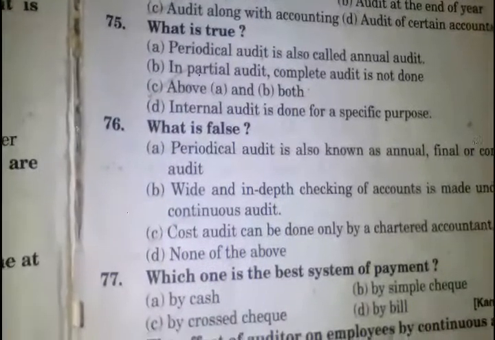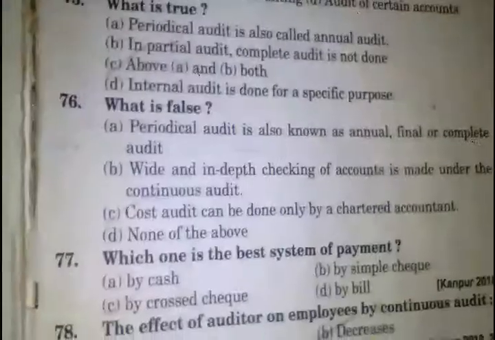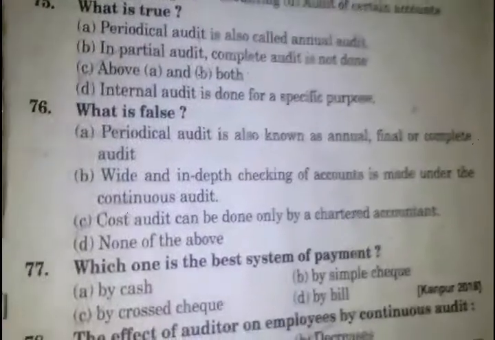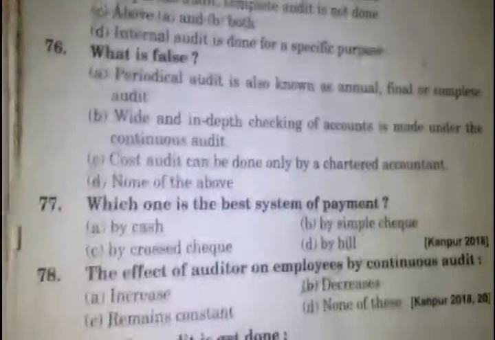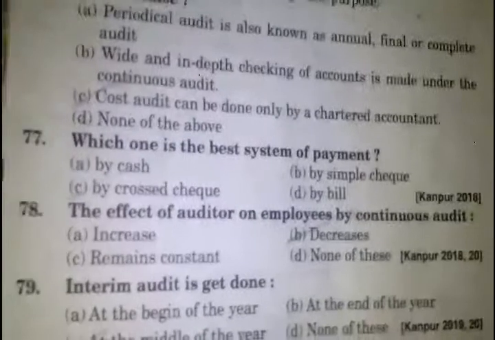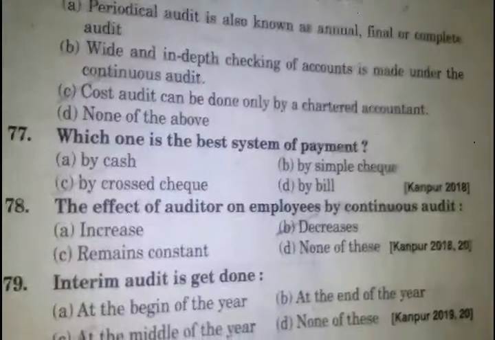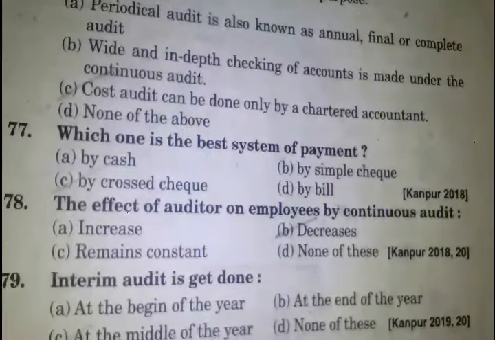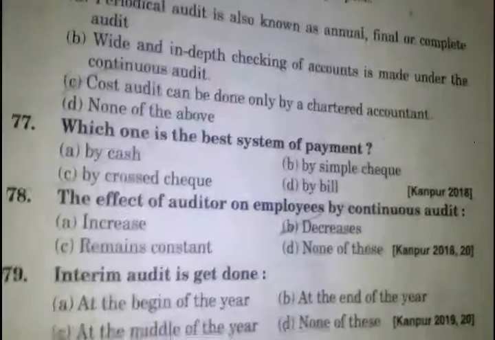In partial audit, complete audit is not done. What is false? Cost audit can be done only by a chartered accountant. Answer C. Which one of the following is the best system of payment? By cross check. Answer C. The effect of auditor on employee by continuous audit decreases. Answer number B.